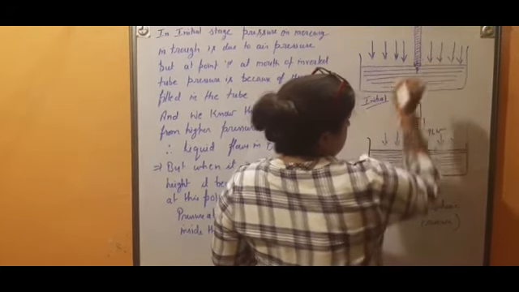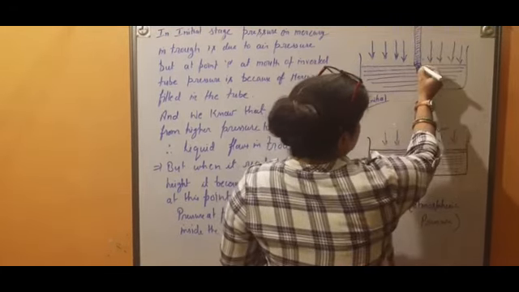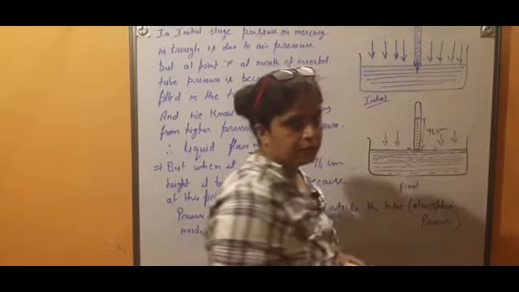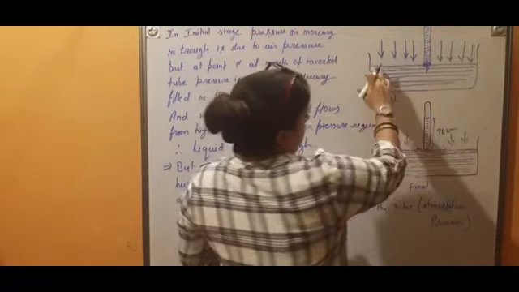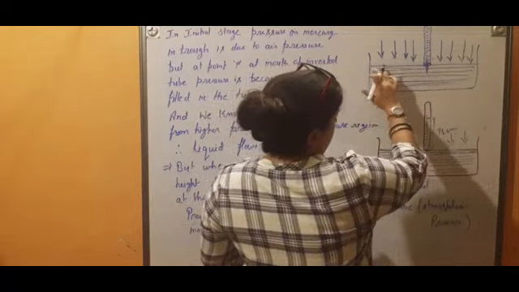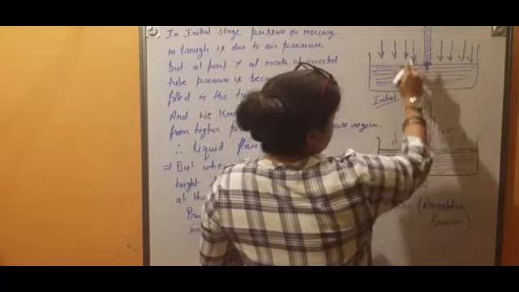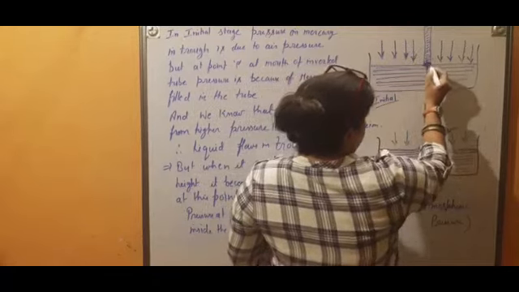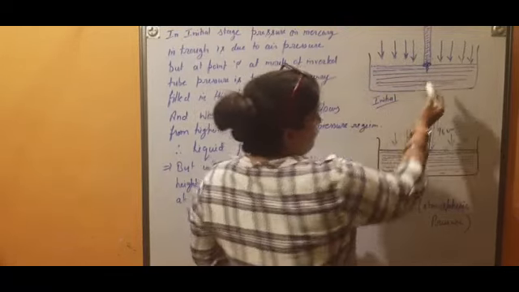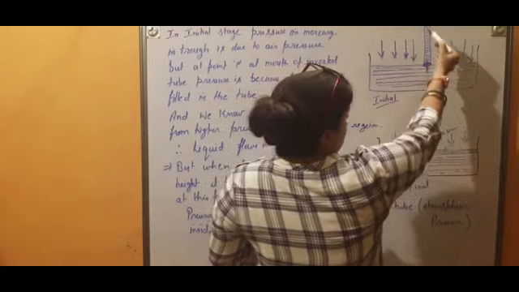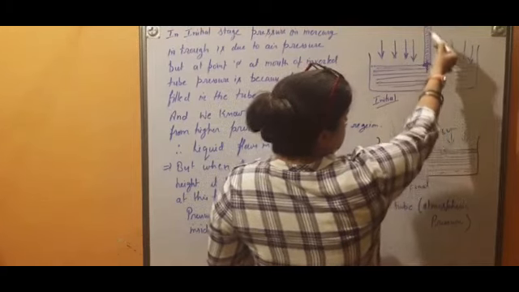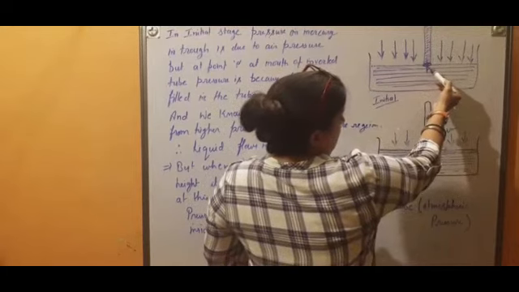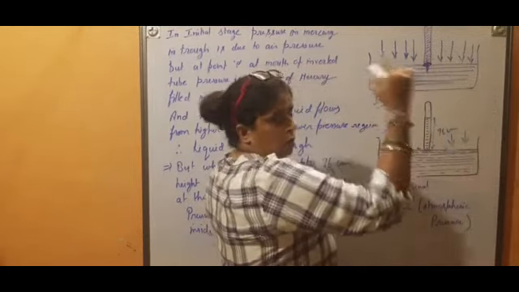of the tube, at this point the pressure is because of this mercury which is filled in this tube. Try to understand. The particles of mercury present here are all facing atmospheric pressure, but at this point there is no atmospheric pressure. At this point the pressure is applied by the liquid which is filled inside the tube, and we know that liquid flows from higher pressure to lower pressure region.